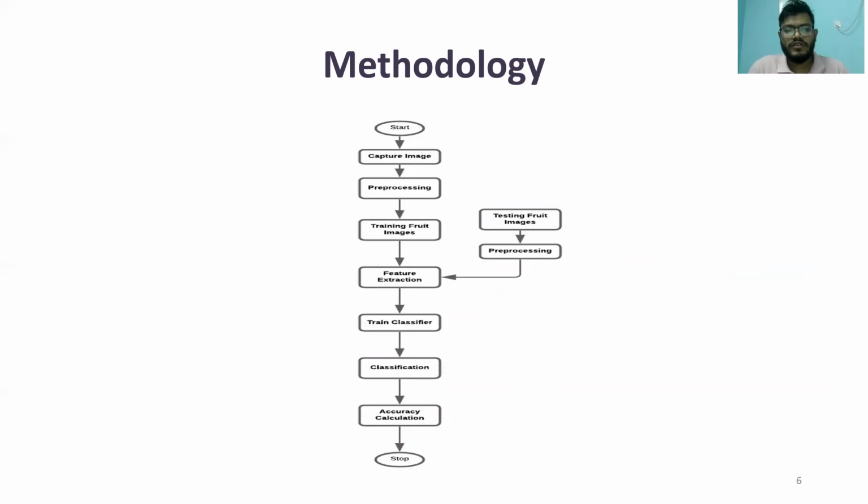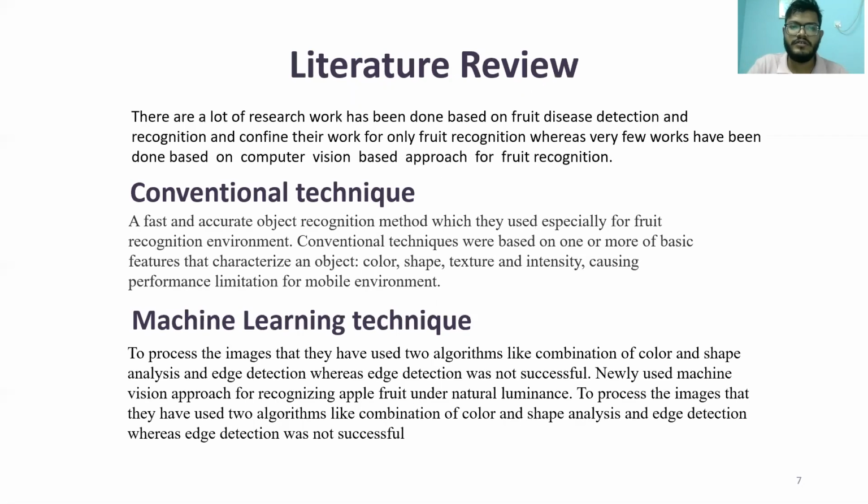Here is a flowchart of how the fruit recognition system will capture and process images, then train on the fruit images and extract features. Then it will train the classifier, do the classification and the accuracy calculation, and in the final step, it will show the name of the fruit.